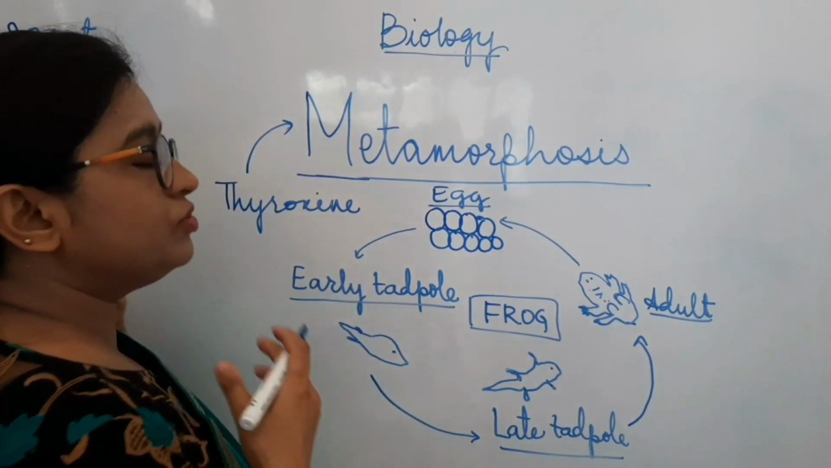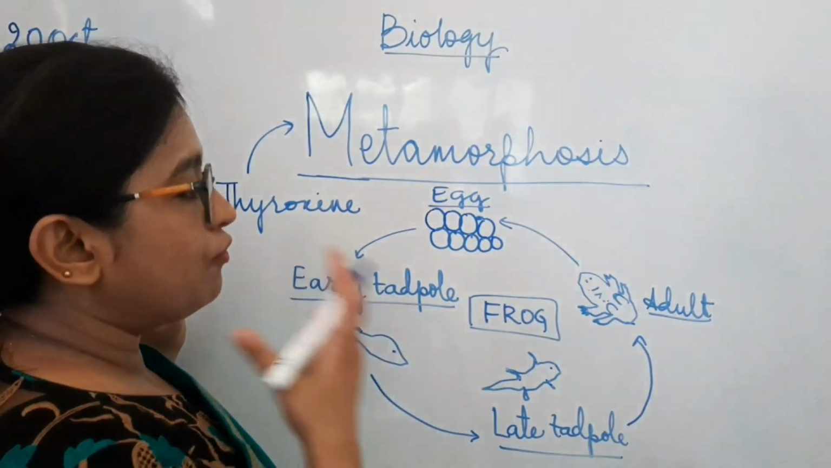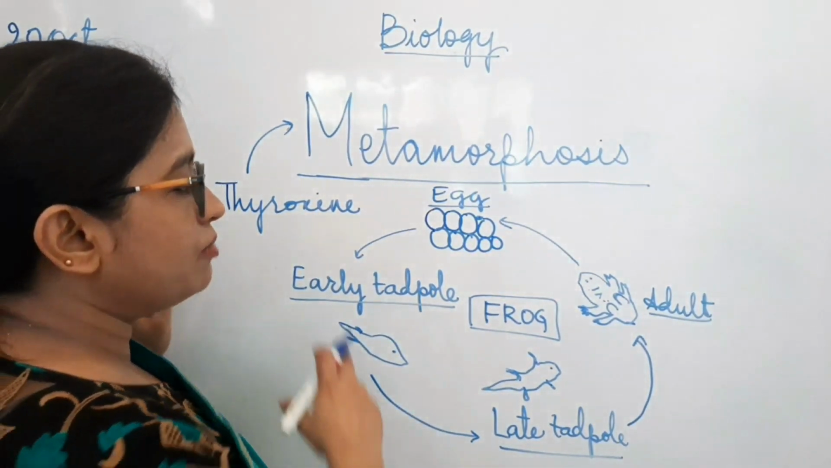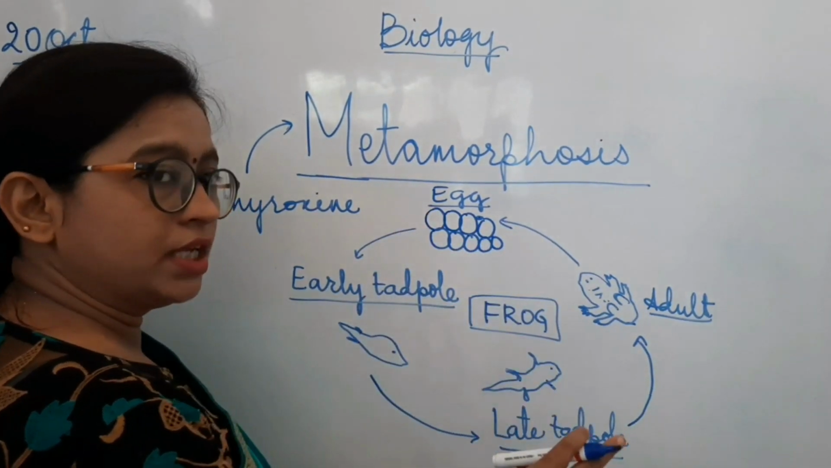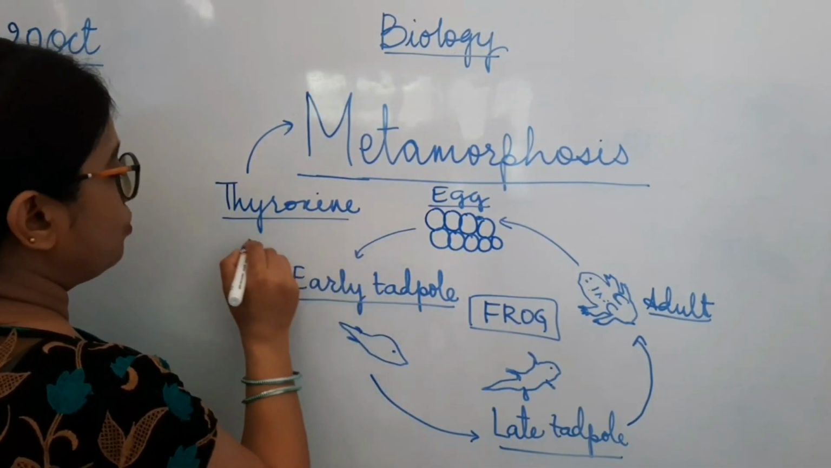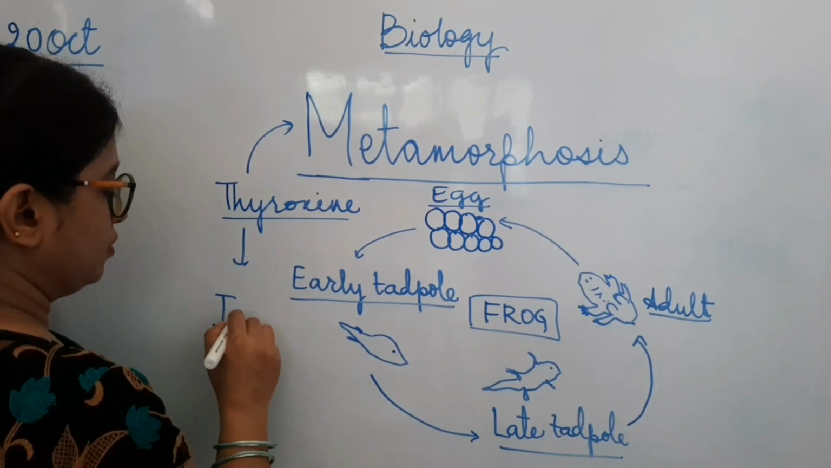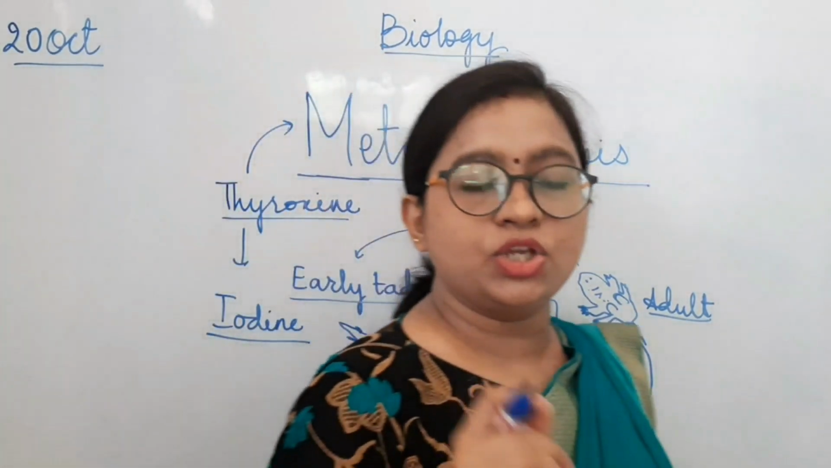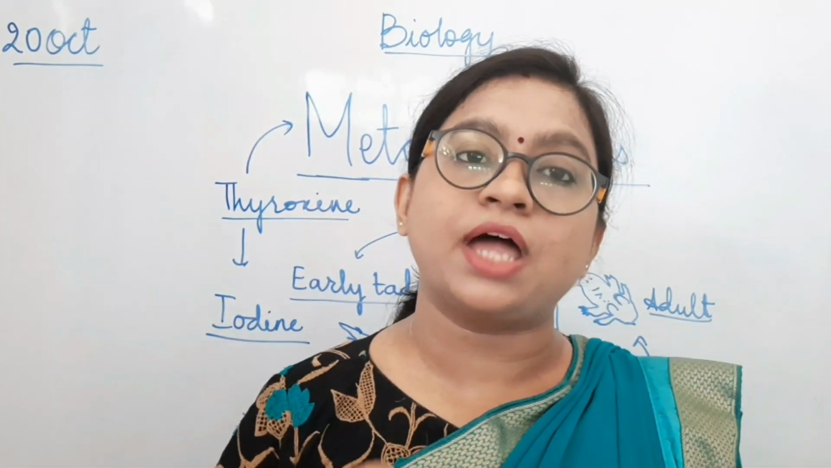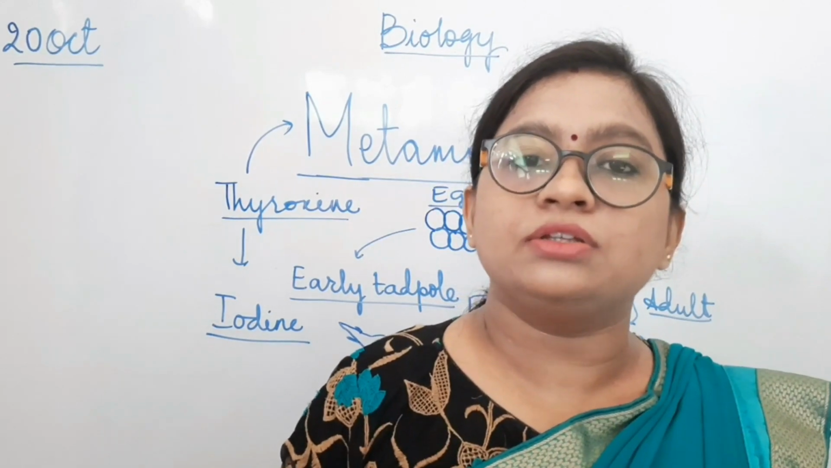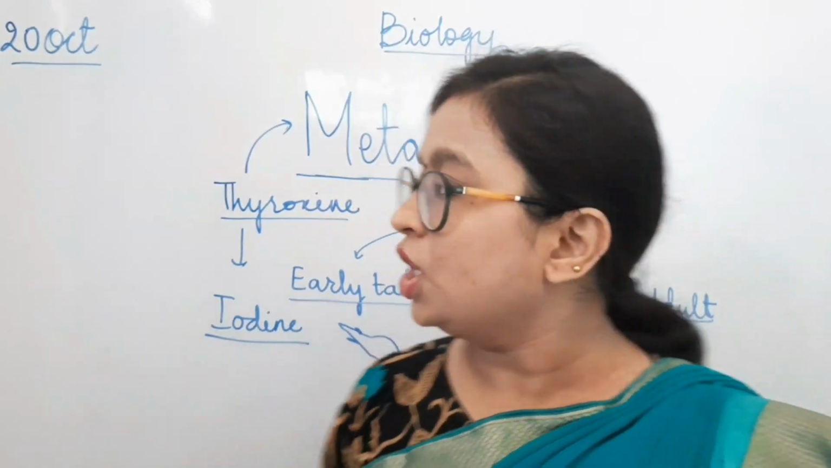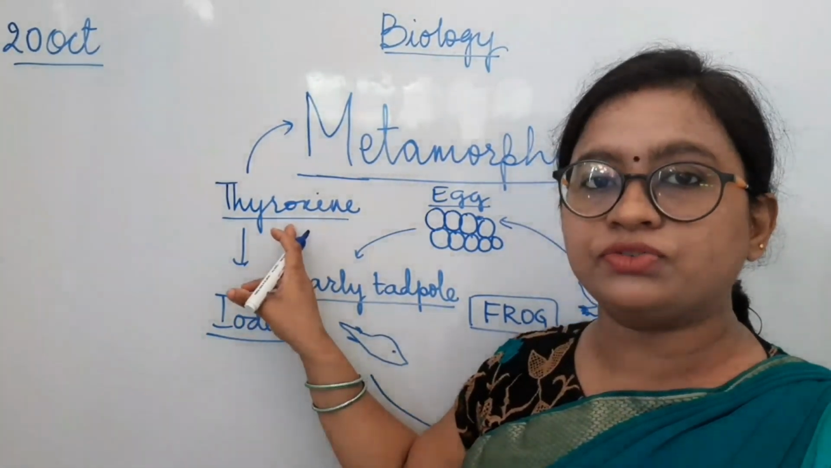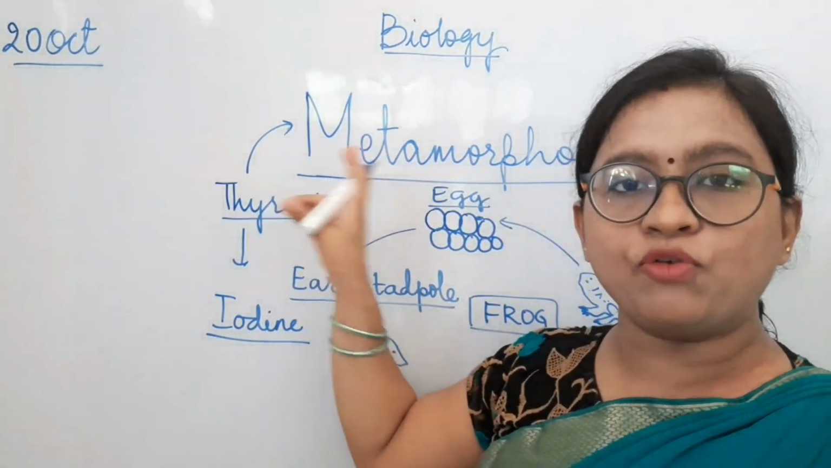This hormone enables the process of metamorphosis in frogs. If the hormone is not secreted, not released, then the metamorphosis process will not be seen in the frog. And for this hormone, what is needed? Iodine. If you remember, you are always told to eat iodine in your salt because it helps to secrete thyroxine hormone, which helps the physical and mental growth of our body. Similarly in the frog, iodine helps to release thyroxine, which initiates the process of metamorphosis.